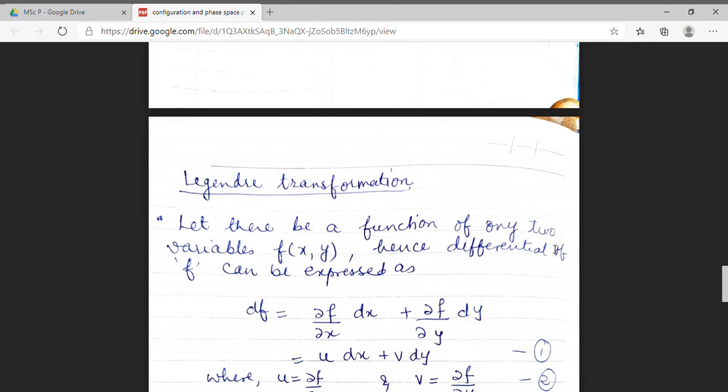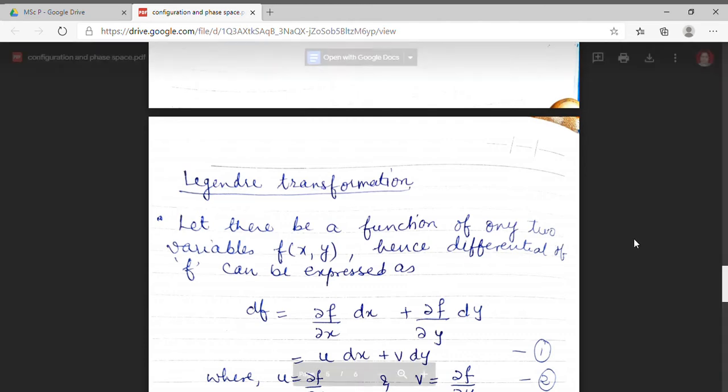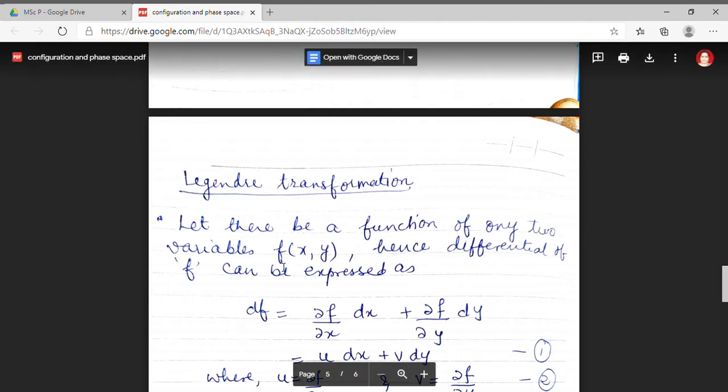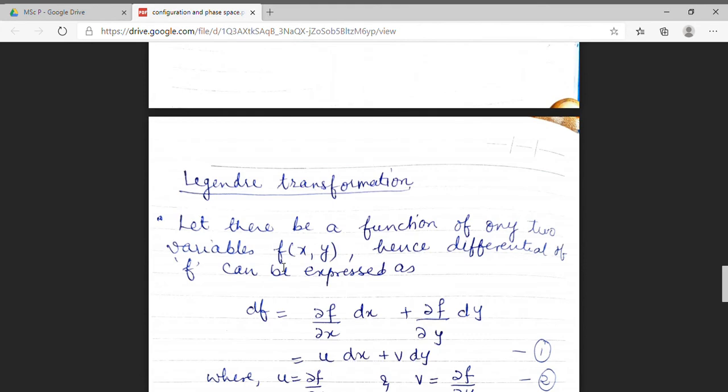For this purpose, initially I am taking a function f. This f is a function of two variables, x and y. So f is a function of x, y.